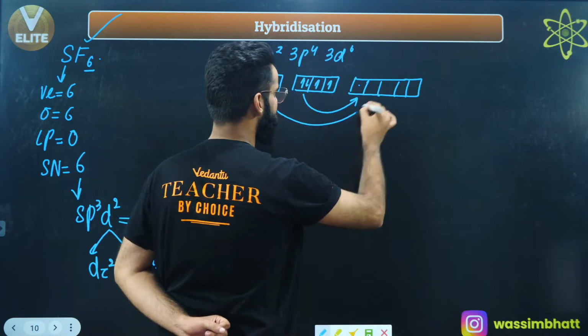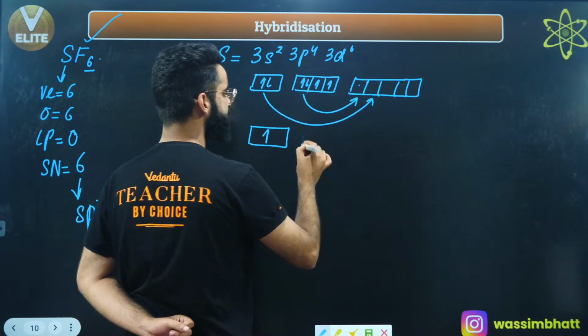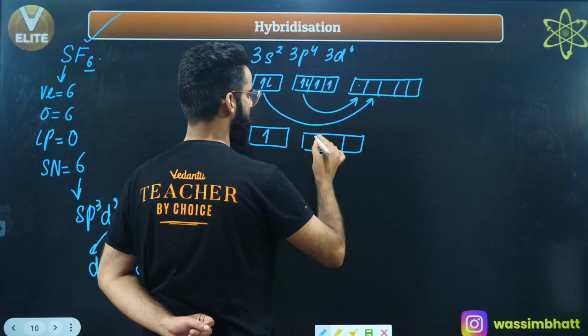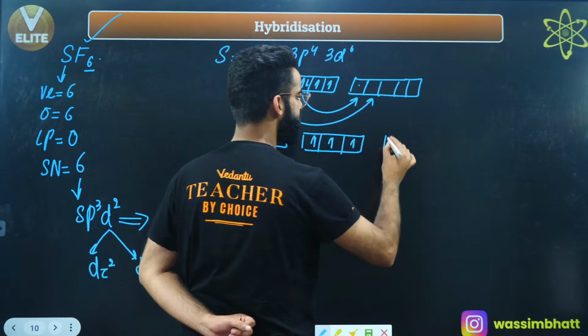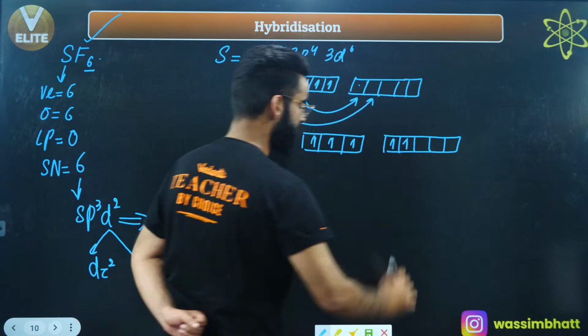One of the electrons goes from here to here, right? Excitation. So what is going to be the excited electronic configuration? 1 over here, 1 over here, 1 over here, right? And these are 2 over here, correct?